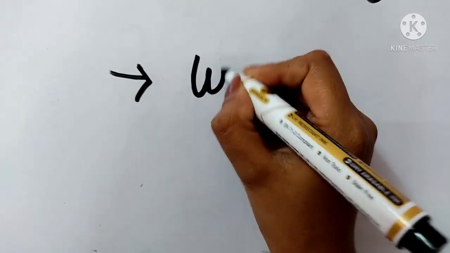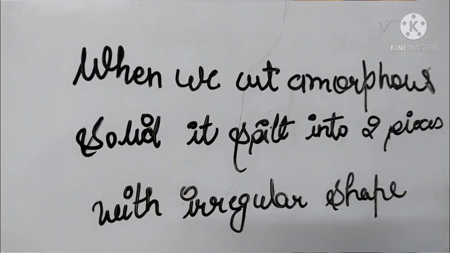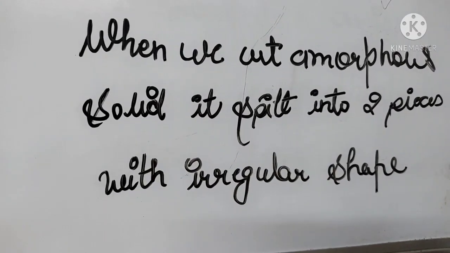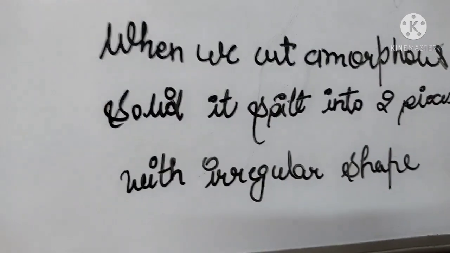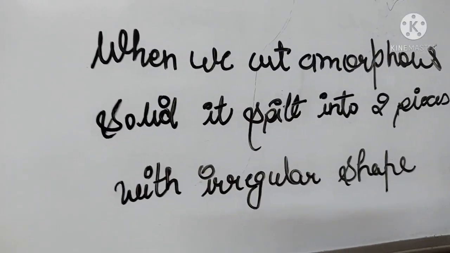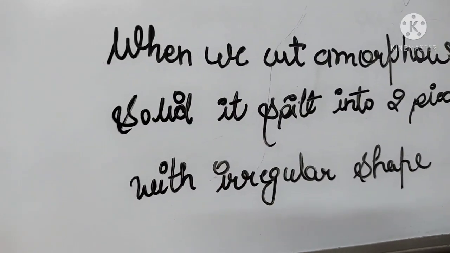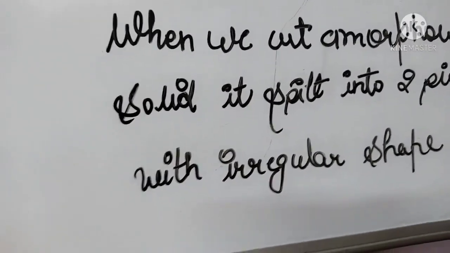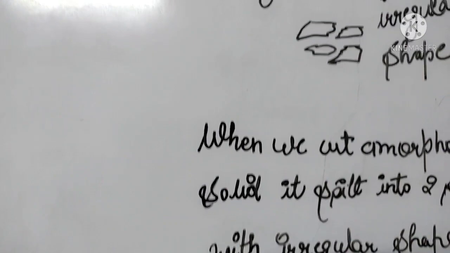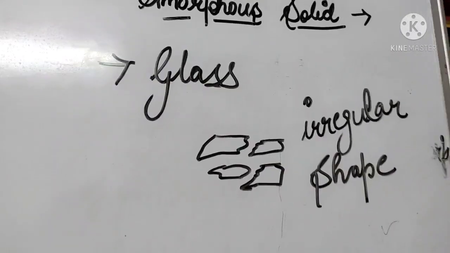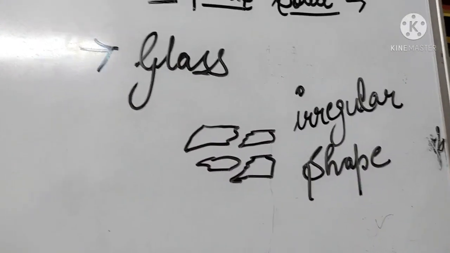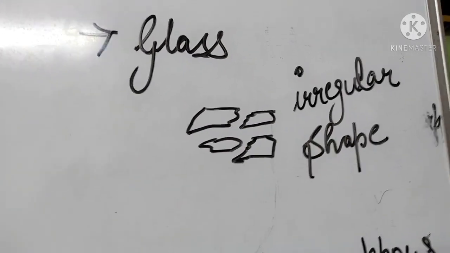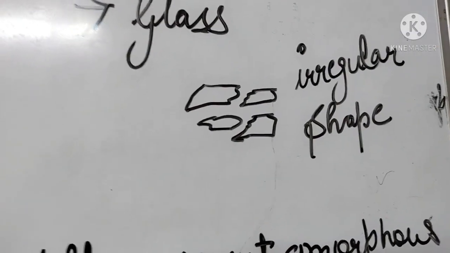When we cut an amorphous solid, it splits into two pieces with irregular shape. For example, take glass: if any glass is broken, it breaks into irregular pieces.